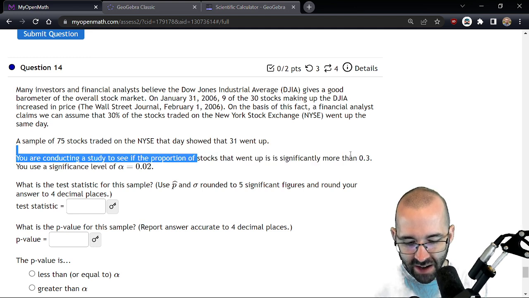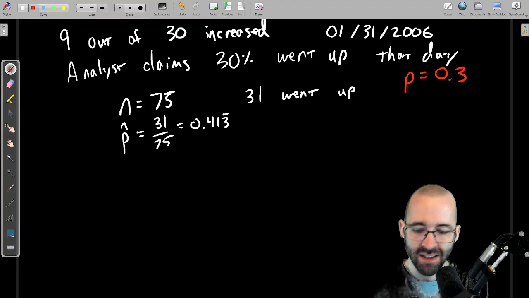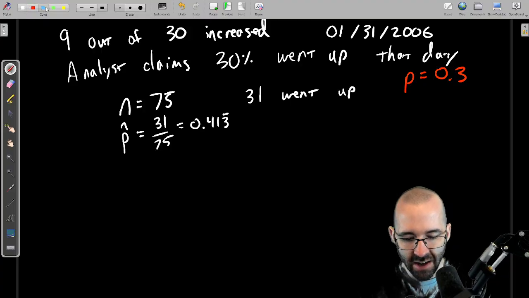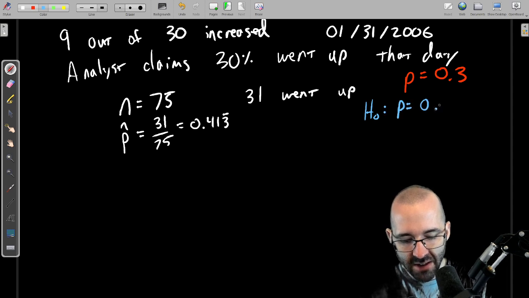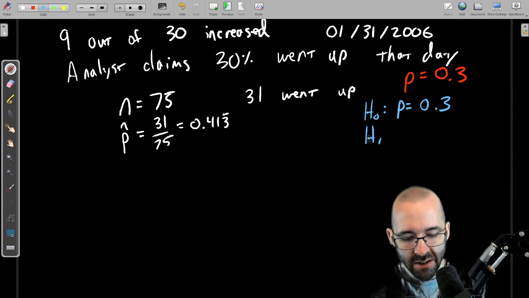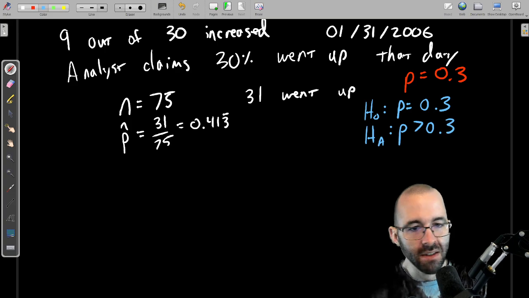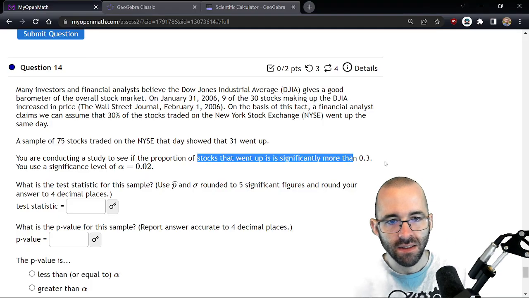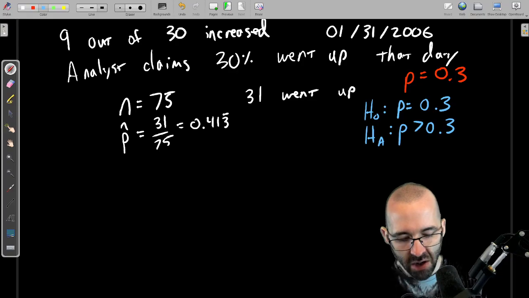So right off the bat, I know our hypotheses, right? Our null is our assumption from this analyst that the proportion should be 30%. Our alternative is what we're trying to test. We're trying to test whether it's more than 30%. Alpha is 0.02 here.